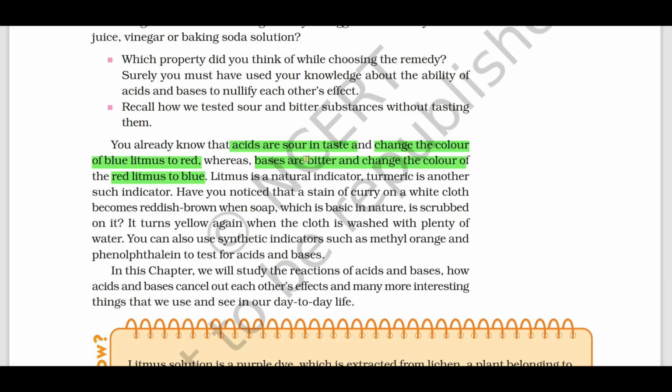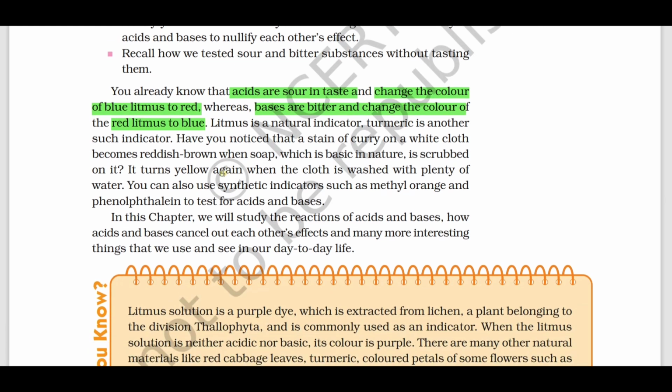Acids are sour in taste and they change blue litmus to red, whereas bases are bitter in taste and they change the color of red litmus to blue. What is litmus? Litmus is a natural indicator which indicates the presence of acid or base by changing the color. Turmeric is another indicator.